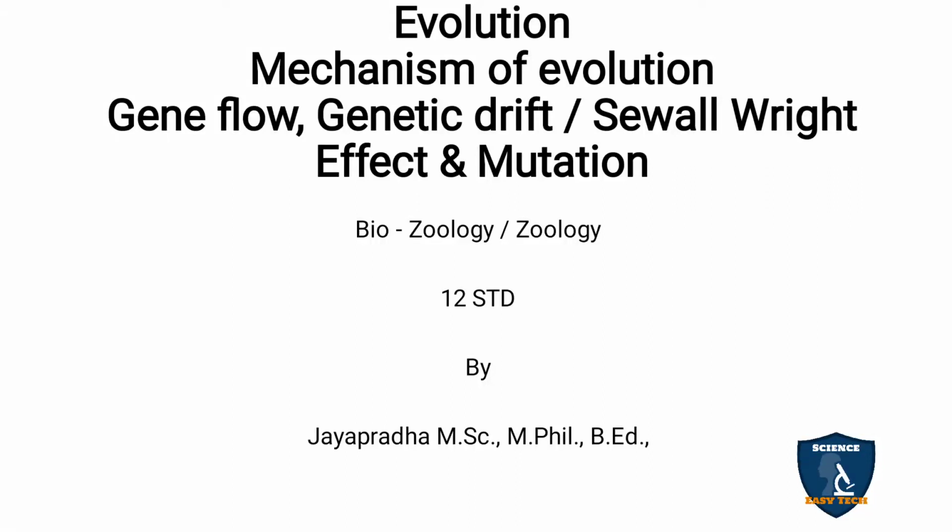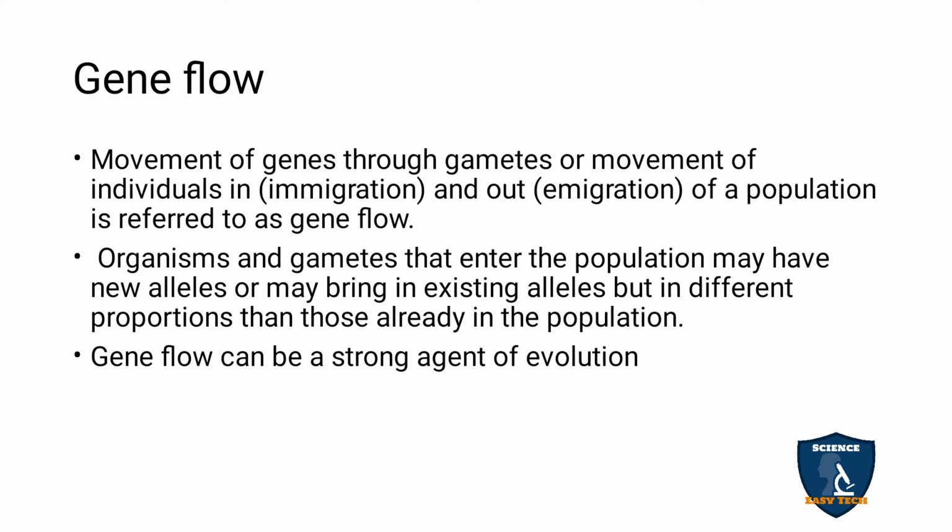Today we're going to discuss gene flow, genetic drift or the Sewall Wright effect, and mutation as mechanisms of evolution. First we will discuss gene flow. The movement of genes through gametes, or the movement of individuals in and out of the population, is referred to as gene flow.